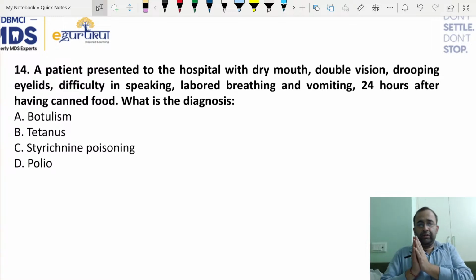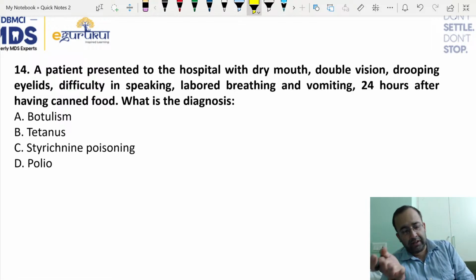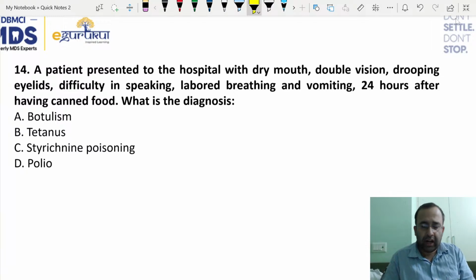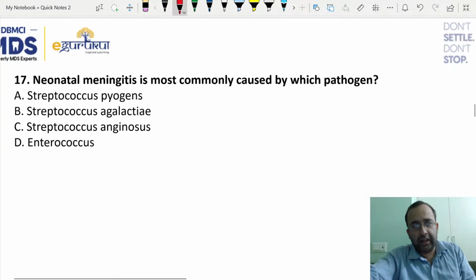Next. So this gets us to our next question. We discussed this in our session yesterday only, so I'm not even asking you this. Hospital, dry mouth, double vision, drooping eyelids, labored breathing and vomiting, with canned food: botulism. Very, very straightforward. We discussed botulism in detail yesterday.